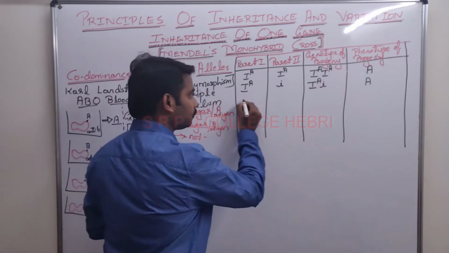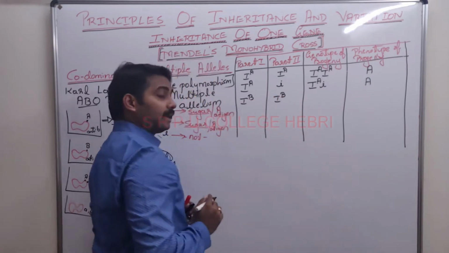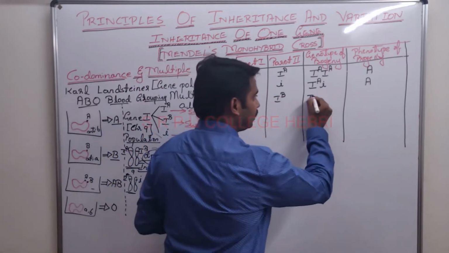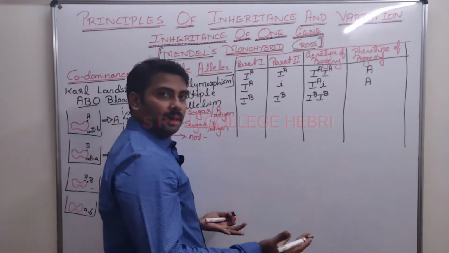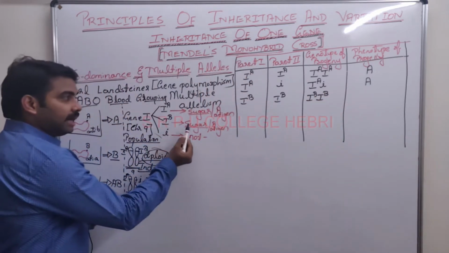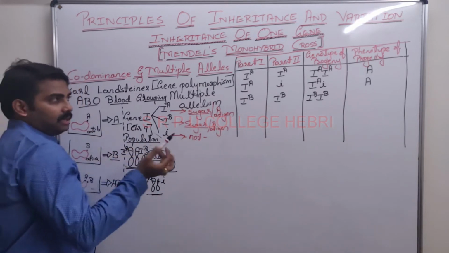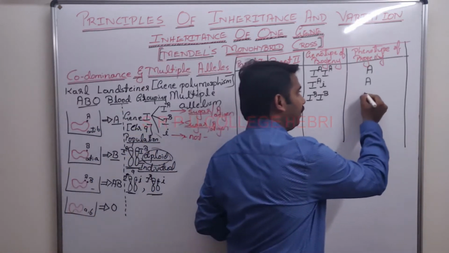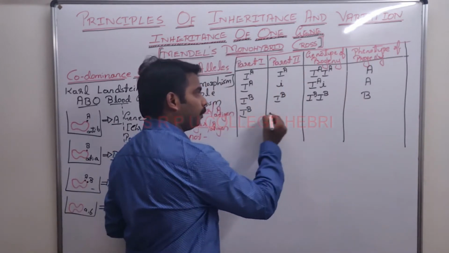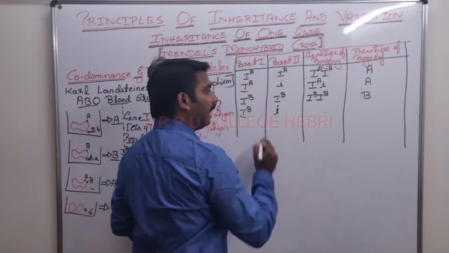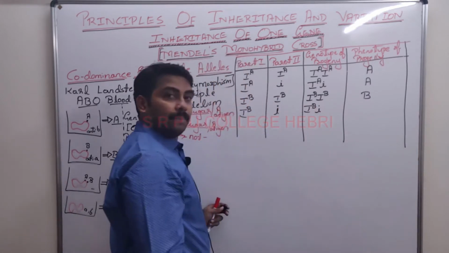Suppose one parent contributes IB and another parent also contributes IB, then the genotype will be IBIB. Again, you know the answer. It is producing the sugar on the surface of the RBC. Hence the baby's blood group will be B. Suppose one parent contributes IB, another small i, then the genotype will be IBi.